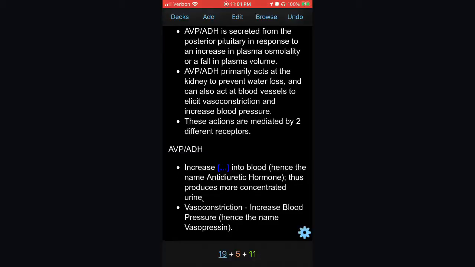It's the name vasopressin. Why is it called AVP though? Atrial vasopressin? I don't know. So why would you do both? Well, if you're suffering from low blood pressure, you need to first of all increase your blood pressure by doing blood vessel constriction, and then you also need to keep the blood volume that you have. So you need to increase the reuptake of sodium into the blood, because remember, the water follows the salts.